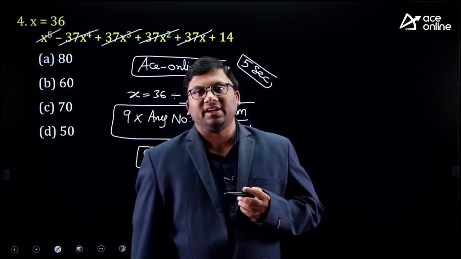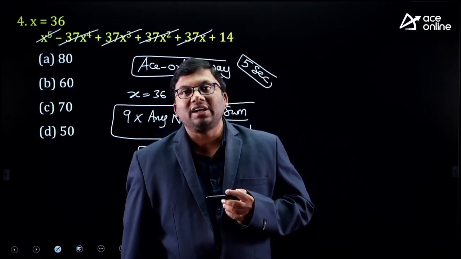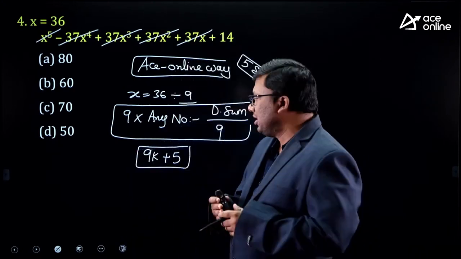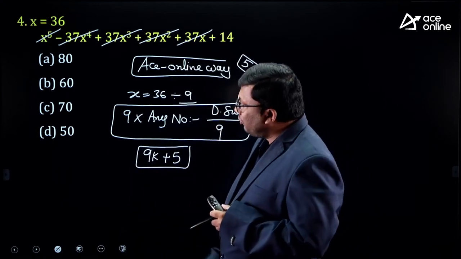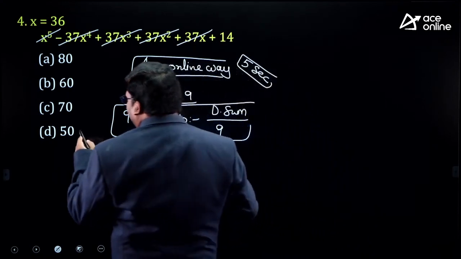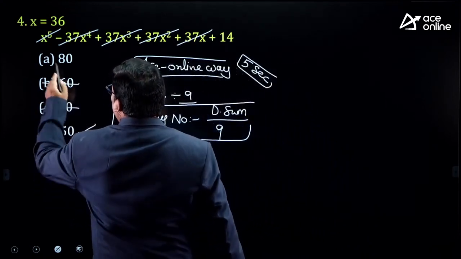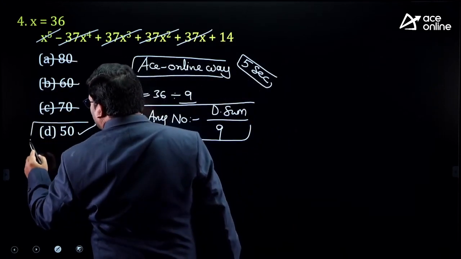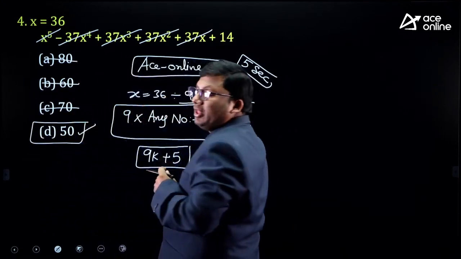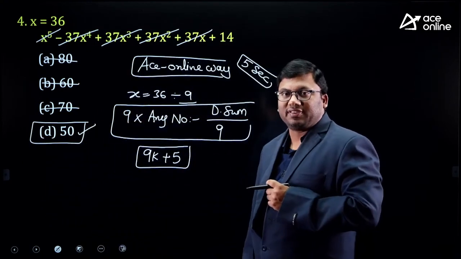Digital sum is defined as the sum of the digits until you get a single digit number. So 14 is 1 plus 4, which is 5. Where is the digital sum 5? Here it is 5. So the answer for this question is 50.